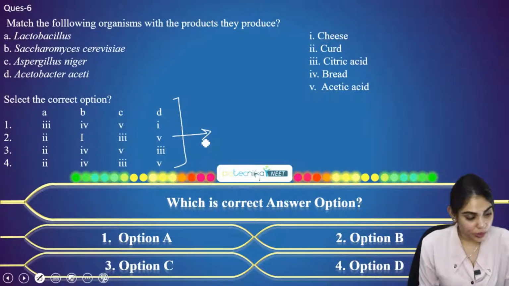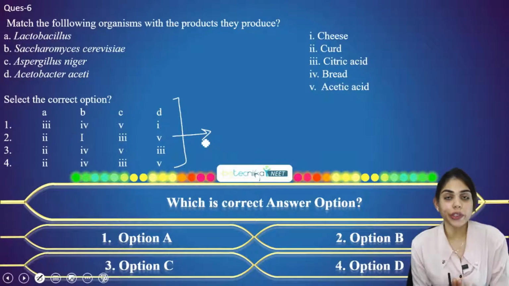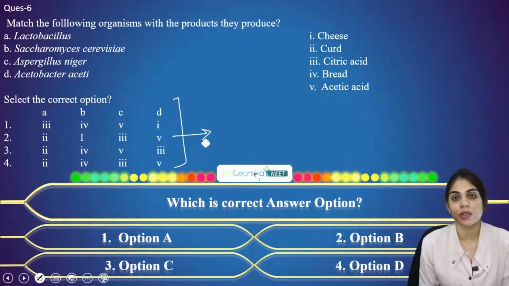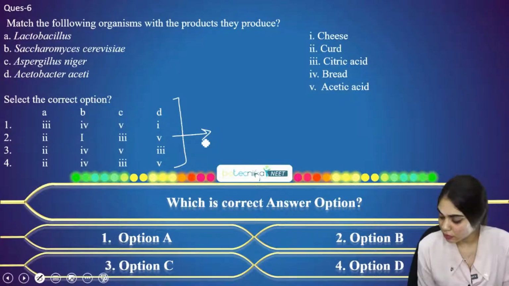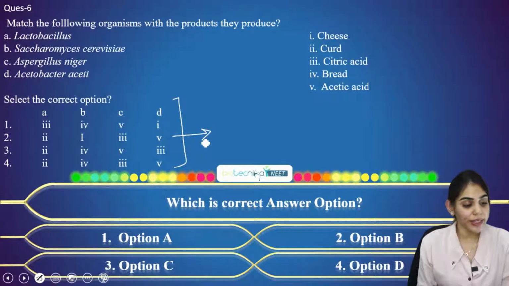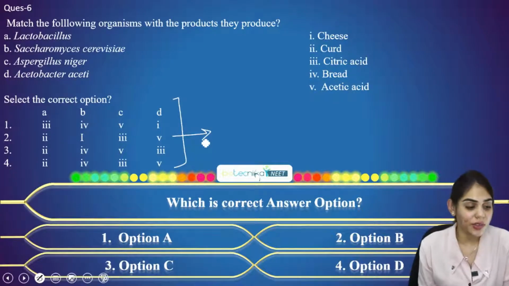Option D. Okay, they attack. I'll give you 20 more seconds to answer this question because this is very easy. So if you know one or two options, you can make this question out. Option D. Most of them are saying option D. So let's see what is the correct option or answer for this question.